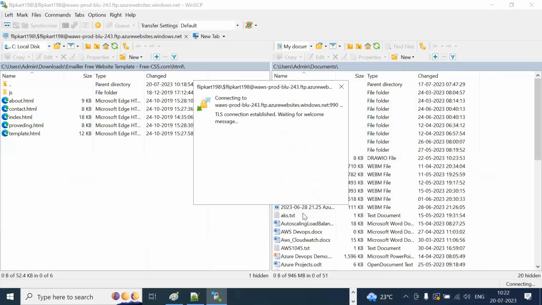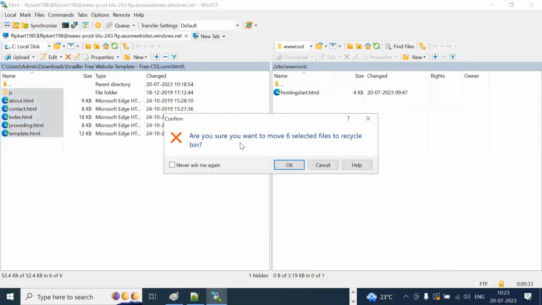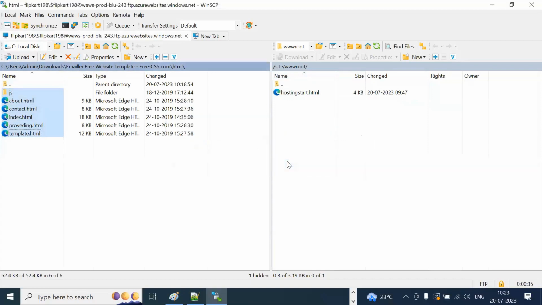It should get connected first. It's connecting, right? The right hand side that you can see, it got removed, which means it has connected to the website. Now on the left hand side the existing content is there. I don't want to go for all this. Either you can go with the parent directory and replace it, but I want to make it clean. So let me select everything here and delete it as well. Do you want to remove it? Yes, I want to remove it.